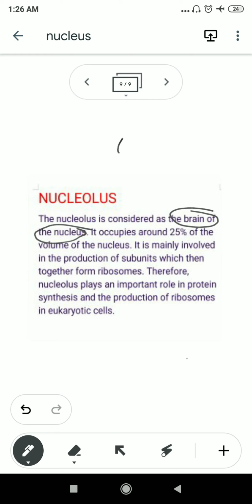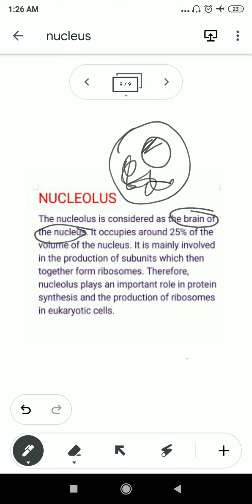If we draw the structure of the nucleus, inside is the chromatin fiber. Again I am describing, this is the chromatin fiber, and this part is the double membrane known as the nuclear envelope.